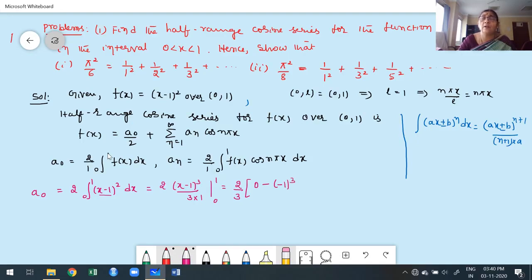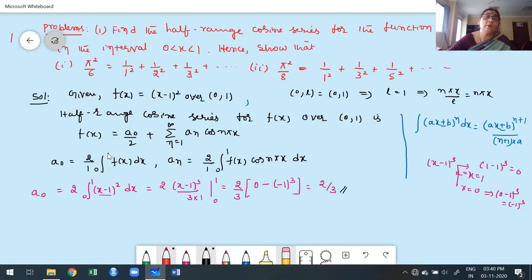Please try to understand. For x minus 1 whole cube, once you put x equal to 1, 1 minus 1 whole cube is 0. Suppose you put x equal to 0, what happens? 0 minus 1 whole cube, that is minus 1 whole cube. Now I have to simplify. Minus 1 whole cube is minus, and minus into minus gives plus, so what we get is 2 by 3. 2 by 3 is nothing but the value of a naught.